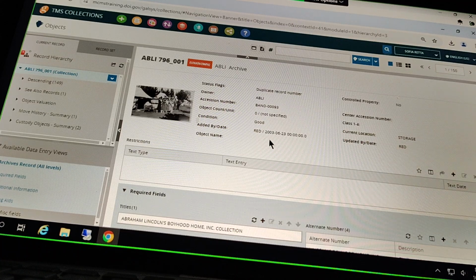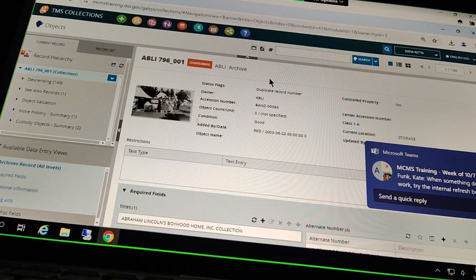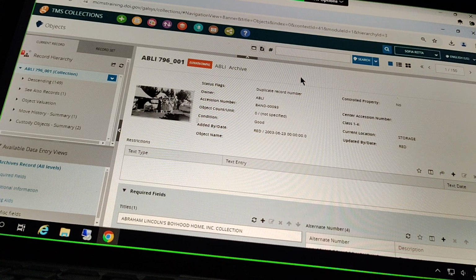Any luck now? Just want to make sure you're able to see it. You don't see that gray panel on the left side at all? No, I'm not seeing that gray panel at all. I went back to the advanced search and pulled up the archive records again, and it didn't pull up. And you're looking at the data entry view, you're not in list view or something else? Okay, remind me, data entry view.